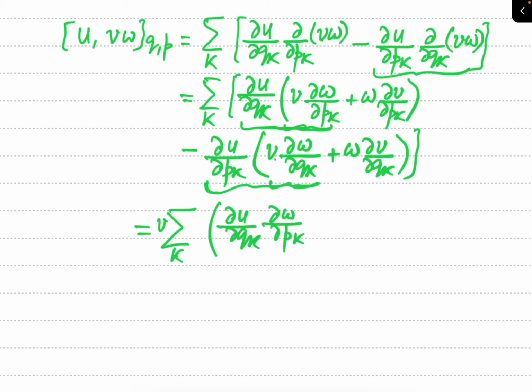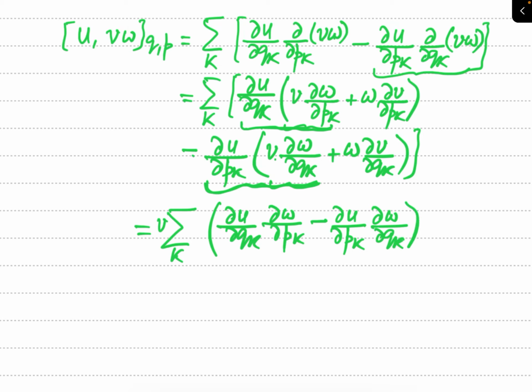And now write this term, which I am underlining. Like this, V has been taken outside and here is a minus sign, so write minus del U by del PK times del W by del QK.